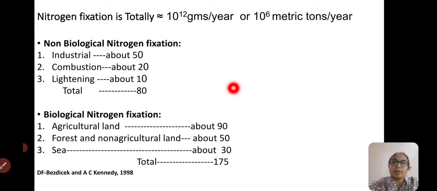So the total requirement is almost met by the biological nitrogen fixation, and less than 1/4 will be taken care of by the non-biological nitrogen fixation. Let us see what these non-biological nitrogen fixation types are.